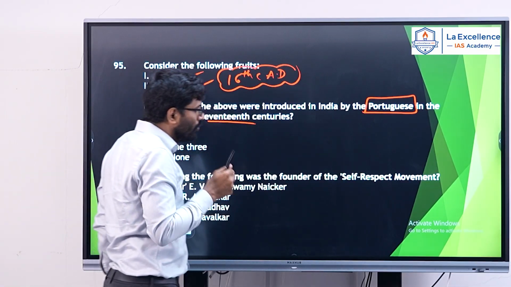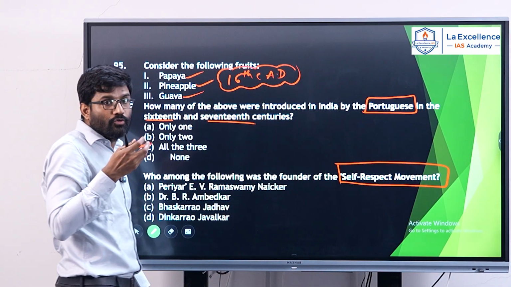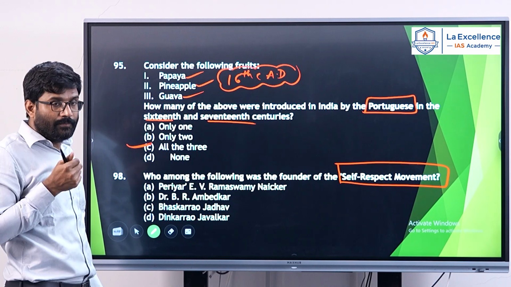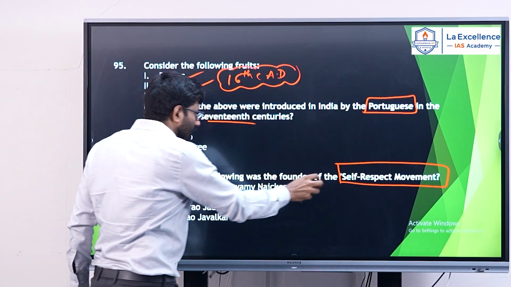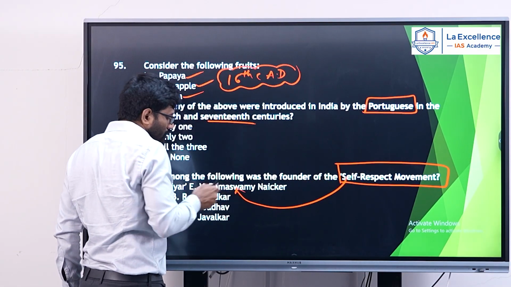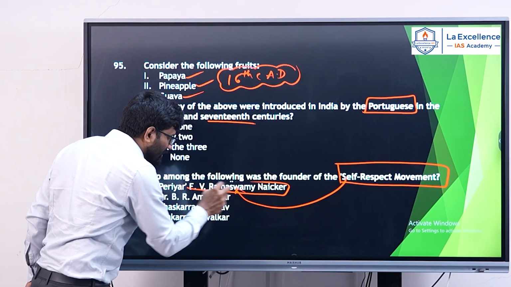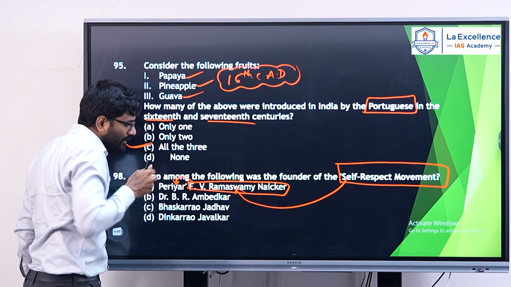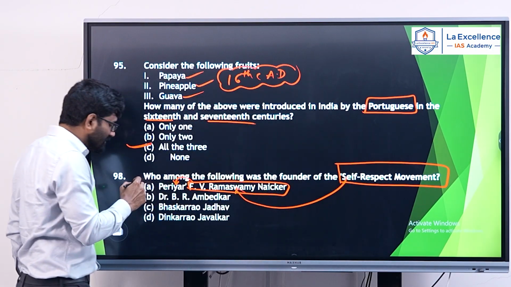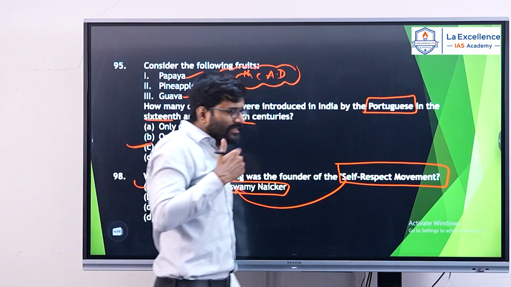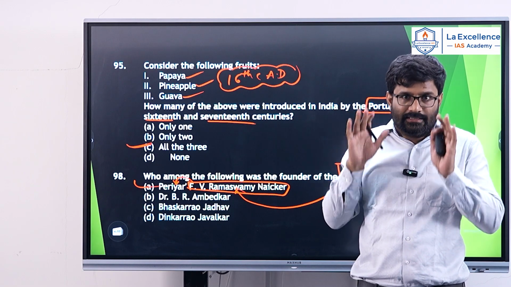Who among the following was the founder of self-respect movement? In your modern history, you might have studied about lower caste movements. One of the important lower caste movements is the self-respect movement started by Periyar. Periyar is also called Ramaswamy Nayakar. His original name is E.V. Ramaswamy Nayakar and he is popularly called Periyar. Periyar means elder brother. And he is the one who started self-respect movement. So answer is A. So with this, I am concluding the analysis of history questions in this year's preliminary exam.